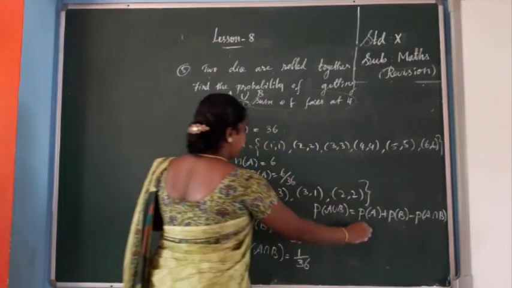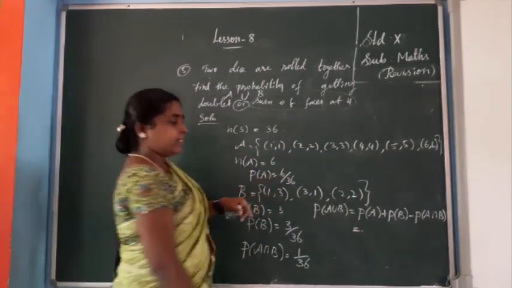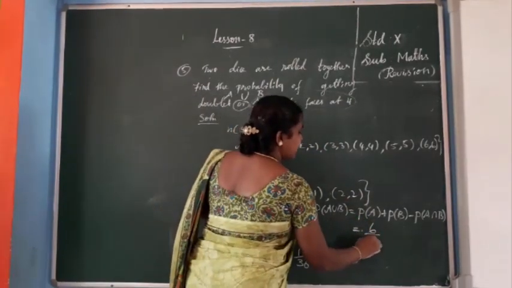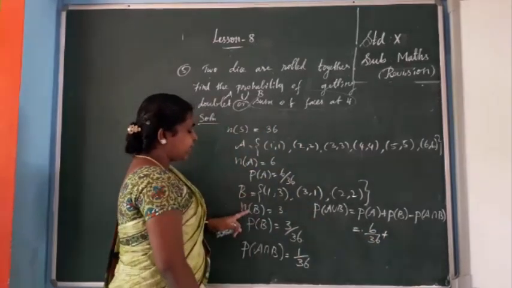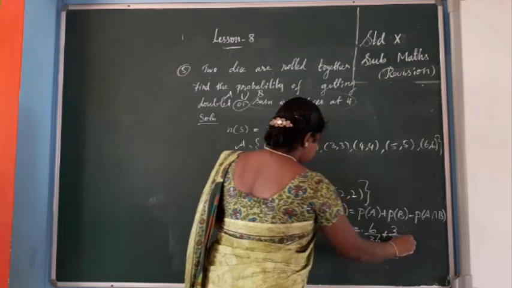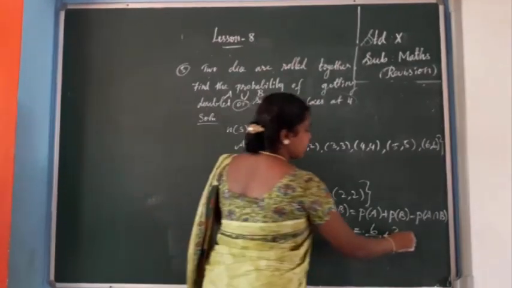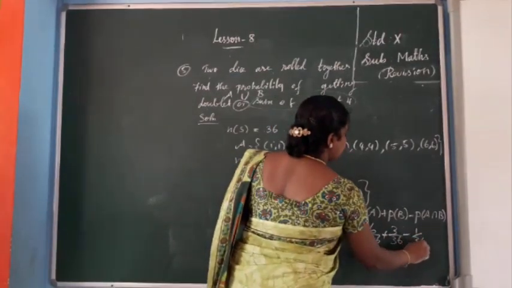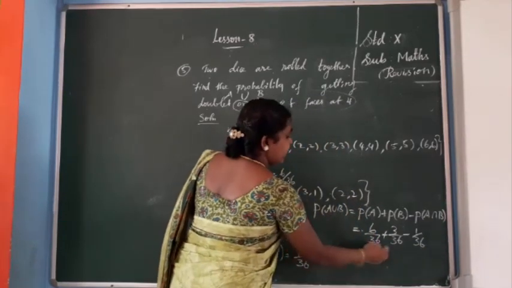Okay. So P of A value is 6 by 36. So 6 by 36 plus P of B value is 3 by 36. Next one is 1 by 36, so minus 1 by 36. Now denominator same now.